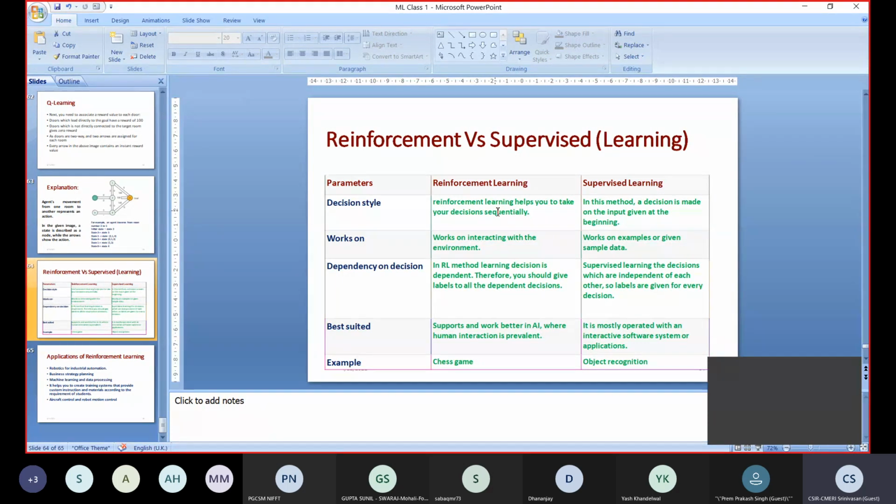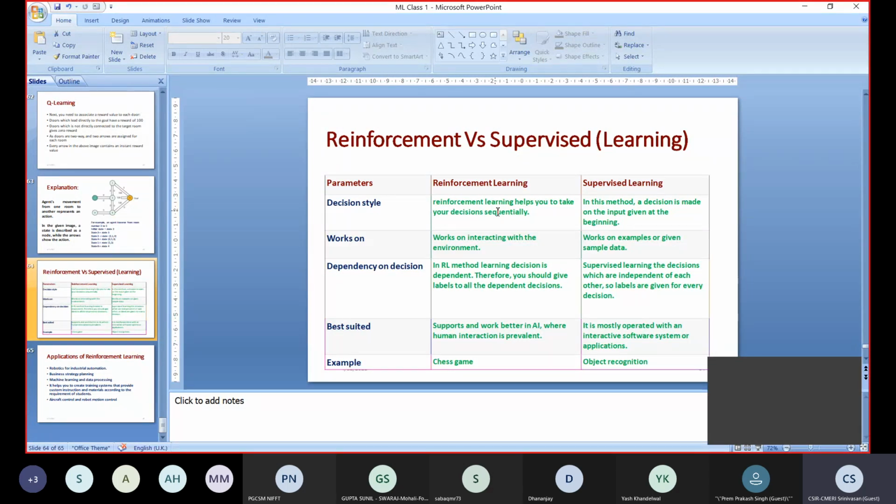Where too much human interaction is there, in that kind of situation, reinforcement learning is best suited, best applicable. Supervised learning is mostly operated with an interactive software system or an application. So the example you can see where reinforcement learning is mostly used: when we are playing a chess game, the human machine interaction is too much. In those situations, we can use reinforcement learning.